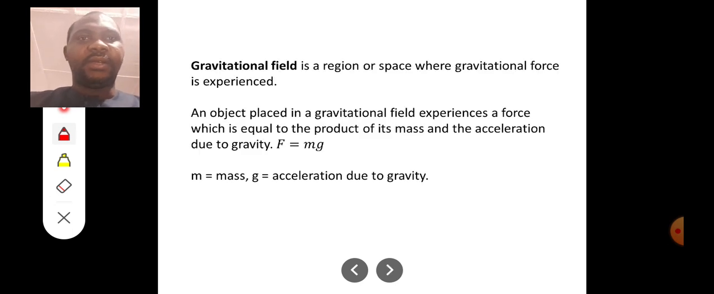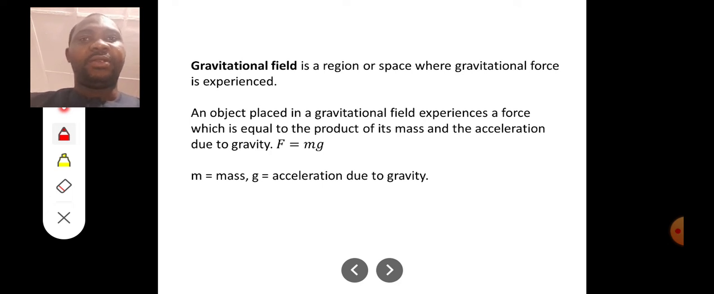We see here, gravitational field is a region or space where gravitational force is experienced. So any region or space that is under the influence of gravity is what we call a gravitational field. An object placed in a gravitational field experiences a force which is equal to the product of its mass and the acceleration due to gravity. That's how we have F equal to mg.